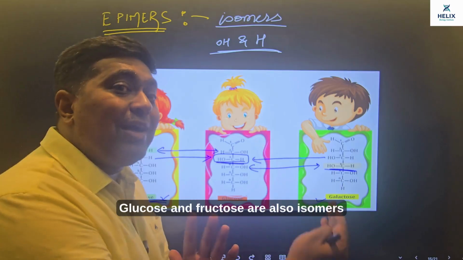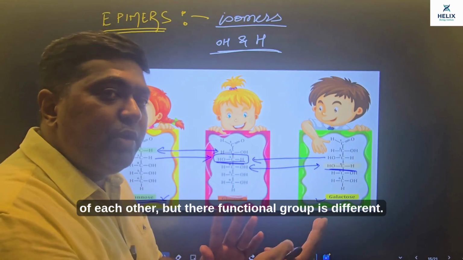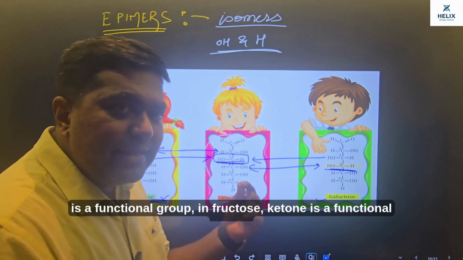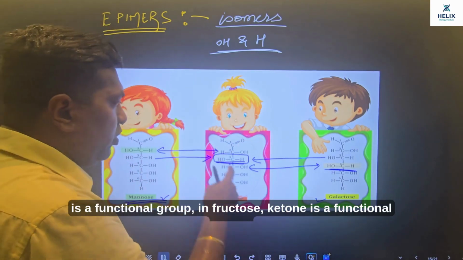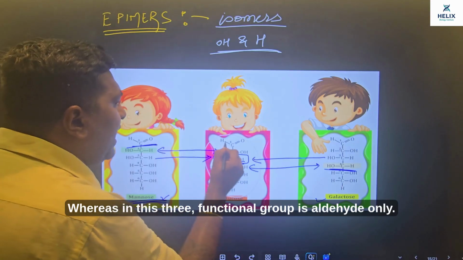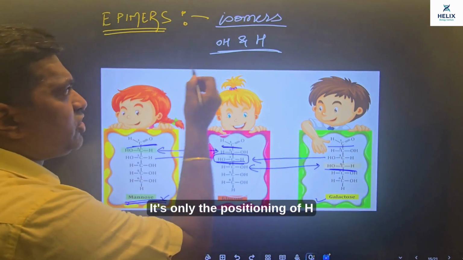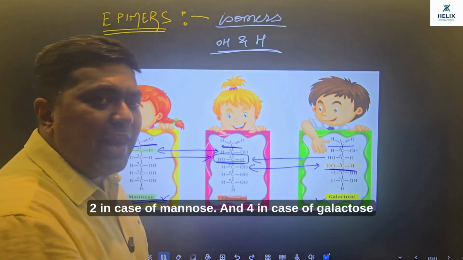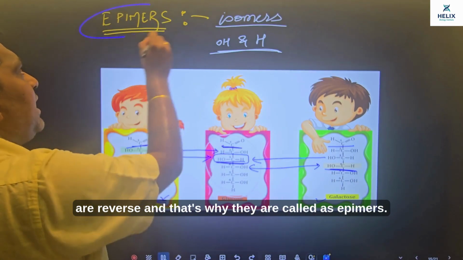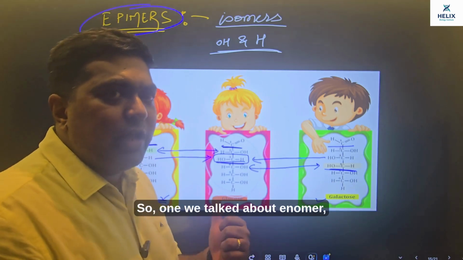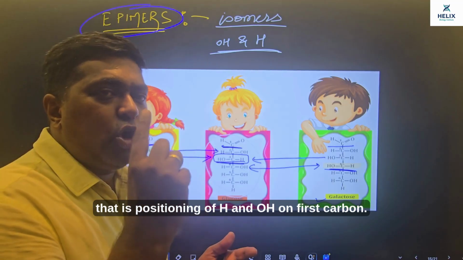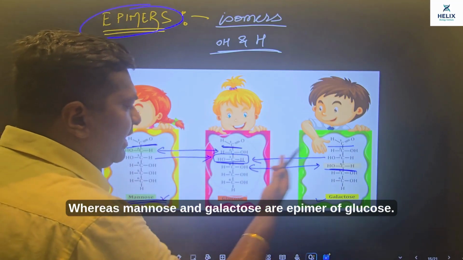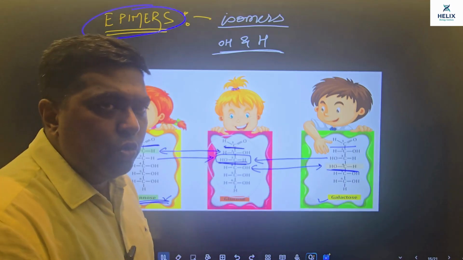Glucose and fructose are also isomers of each other, but there the functional group becomes different. It is C6H12O6, but glucose has aldehyde as a functional group, fructose has ketone as a functional group. Whereas in these three, the functional group is aldehyde only. It's only the positioning of H and OH on carbon number 2 and 4, 2 in case of mannose and 4 in case of galactose, that are reversed, and that's why they are called epimers. So one we talked about is anomer, that is positioning of H and OH on the first carbon. We call it alpha glucose or beta glucose, whereas mannose and galactose are epimers of glucose.